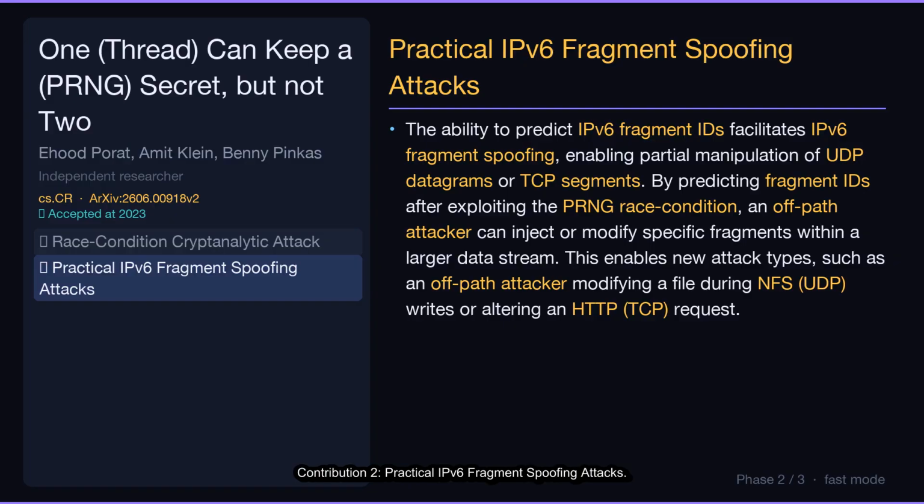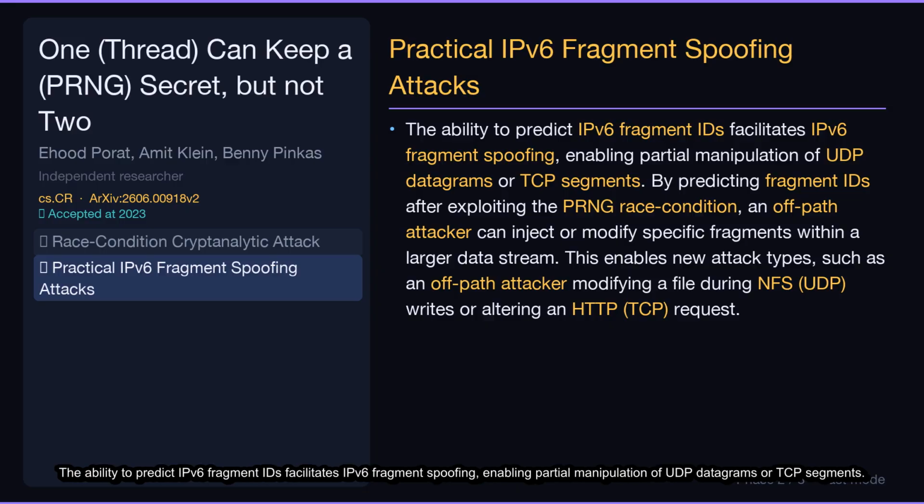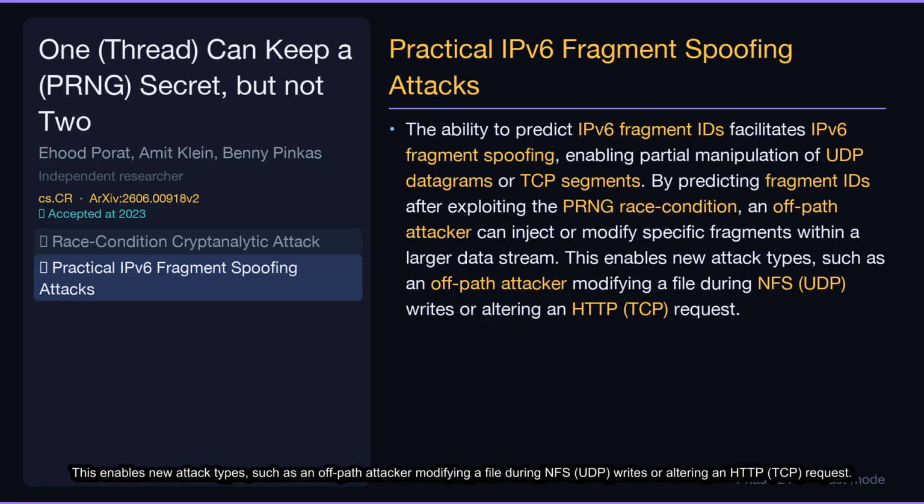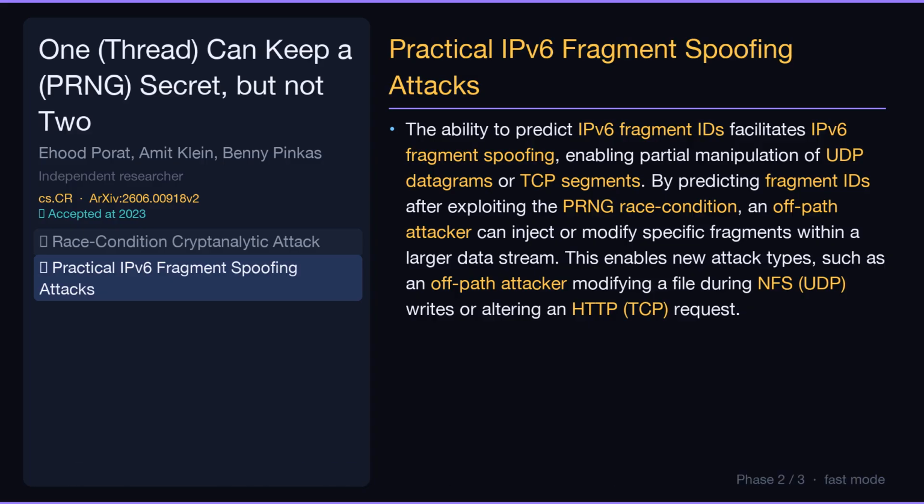Contribution 2. Practical IPv6 fragment spoofing attacks. The ability to predict IPv6 fragment IDs facilitates IPv6 fragment spoofing, enabling partial manipulation of UDP datagrams or TCP segments. By predicting fragment IDs after exploiting the PRNG race condition, an off-path attacker can inject or modify specific fragments within a larger data stream. This enables new attack types, such as an off-path attacker modifying a file during NFS UDP writes, or altering an HTTP TCP request.